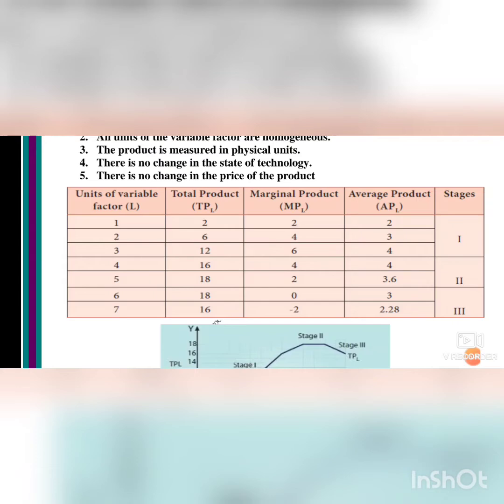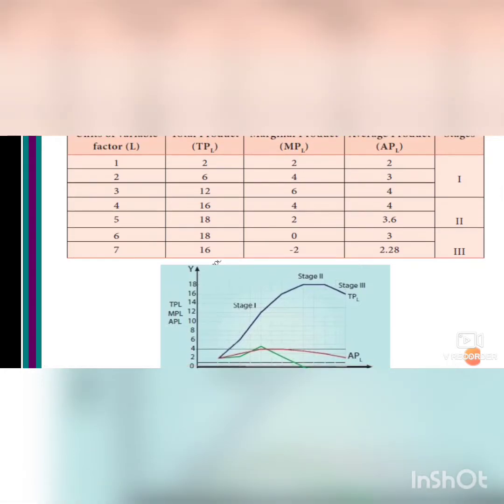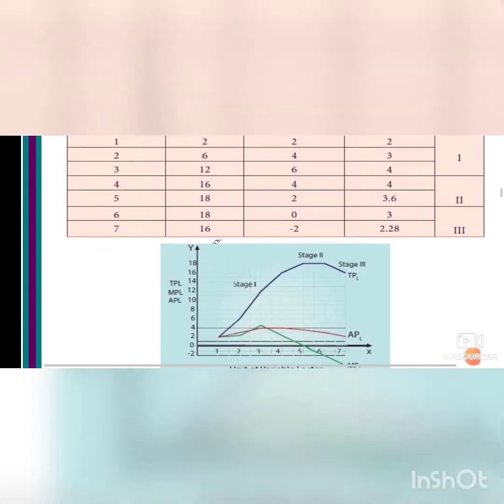So now we will see the curves for the variable proportion. You see in the x-axis, units of variable factor is there. And in the y-axis, total product, marginal product and average product is given. That is 18, 16, 14, 12, 10, 8, 6, 4, 2, 0, minus 2. So with this you will mark the curves. In variable factor you see 1 to 7 is given, isn't it? With the tabular, you will draw the diagram. You will set this first and then you will draw the curves according to this.